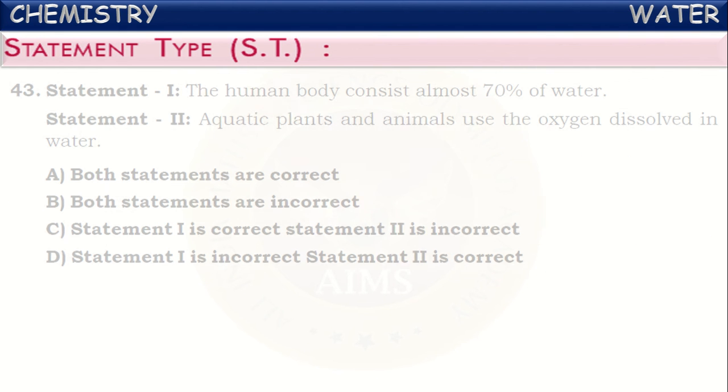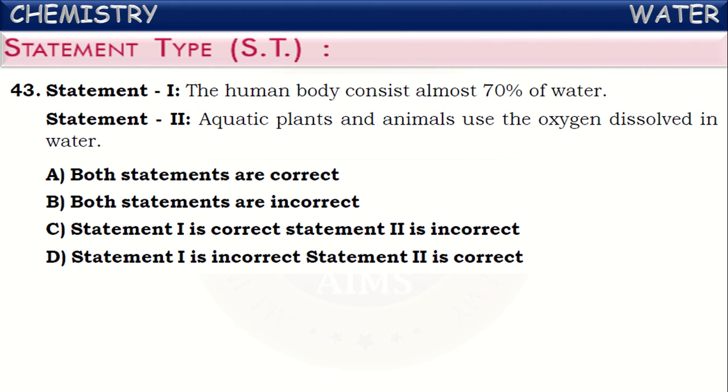See the first one. Statement 1. The human body consists of almost 70% of water. Yes, it is correct. A large quantity of our body mass is because of water presence. Water is present in all the organs in our body. This is correct. Next, statement 2.